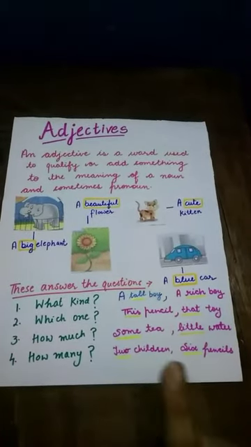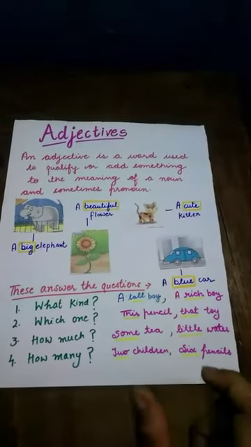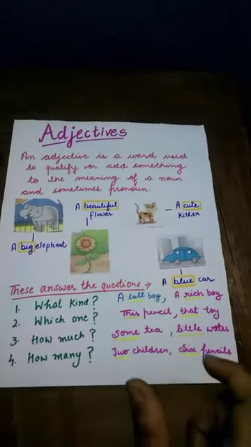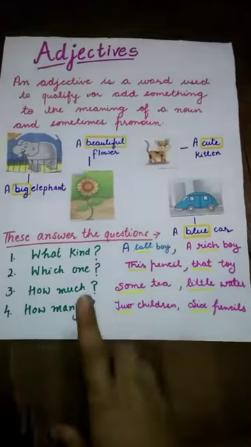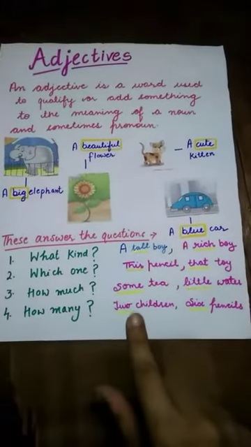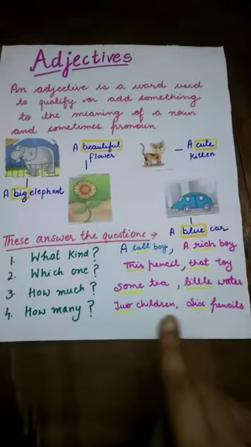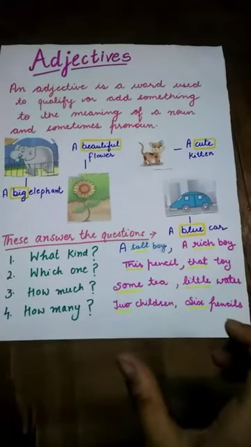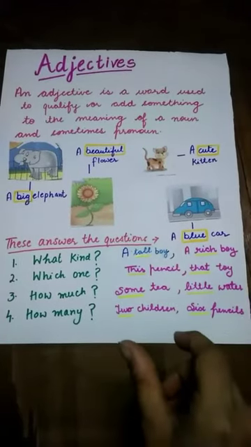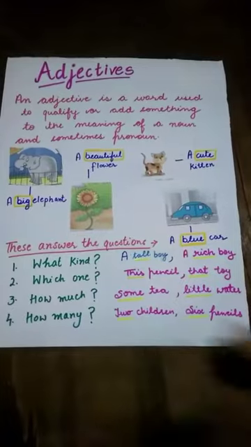Now some and little are also adjectives because they tell you about the quantity of the things. So our next question is how many? Two children, six pencils. Now two and six are also adjectives because they tell you about the number of persons and the number of things.